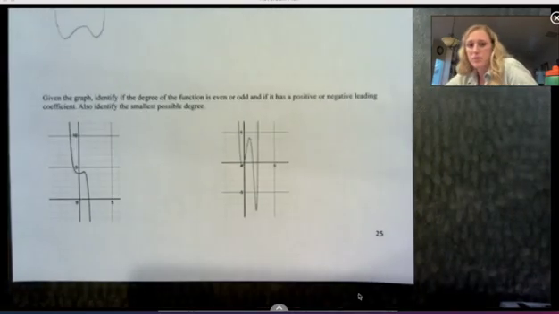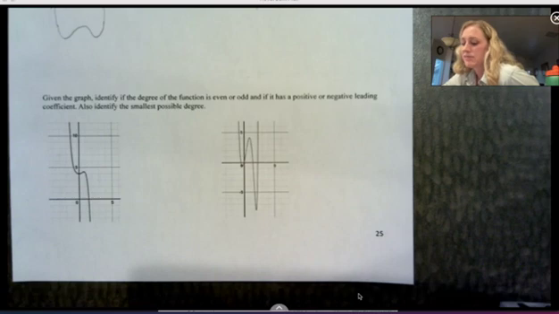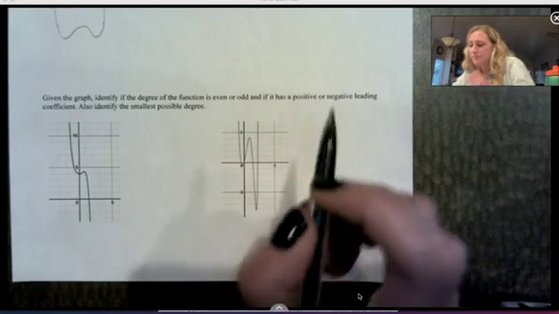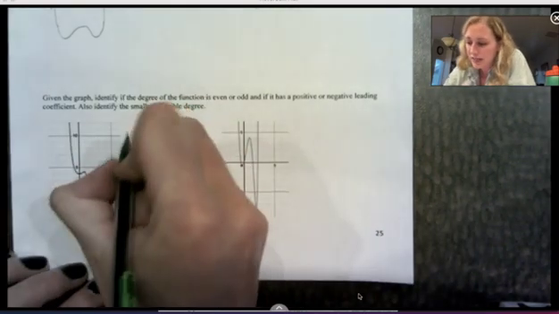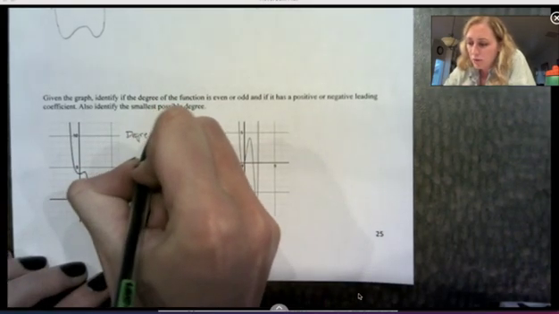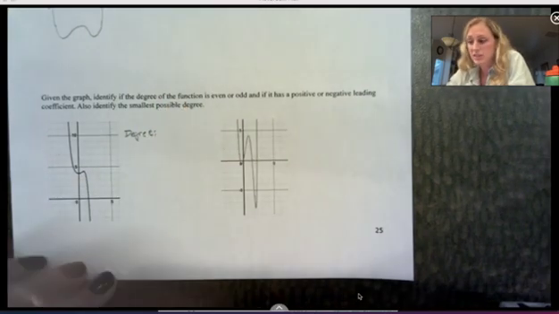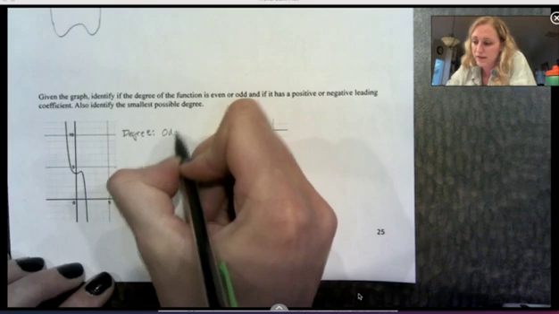Here we're looking at some graphs, and it says, given the graph, identify if the degree of the function is even or odd, and if it has a positive or negative leading coefficient. Also identify the smallest possible degree. For the degree, we want to know even or odd. If the ends are going in opposite directions, the degree must be odd.